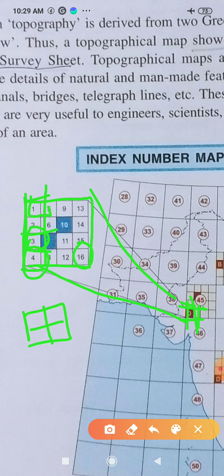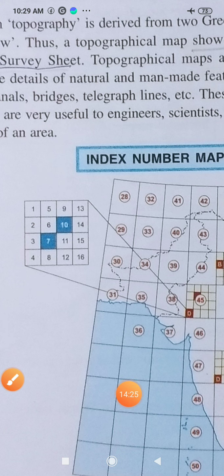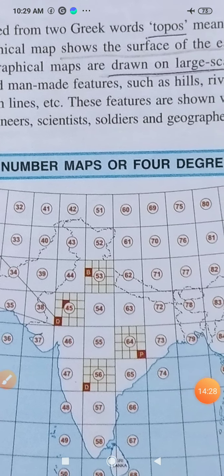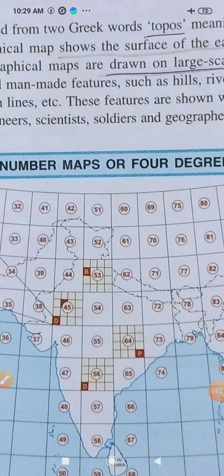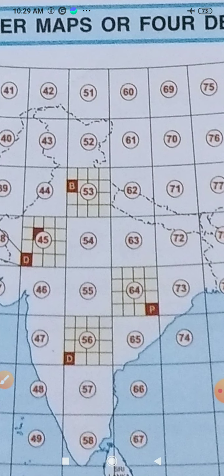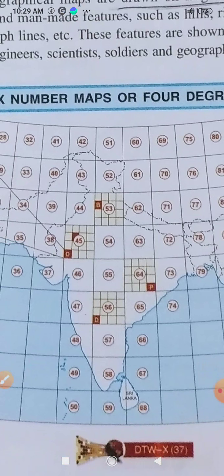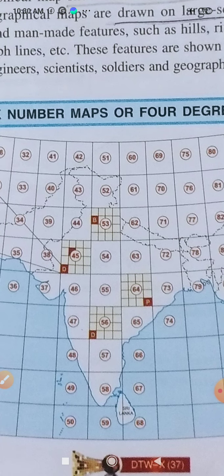But for the time being, please try to understand that a topographical map is nothing but a special, large scale map. They are prepared by the Survey of India department and used for detailed study of a particular region. And how are they prepared? They divide the whole of our region into different national grids, and each national grid covers 4 degrees of latitude and 4 degrees of longitude. In that way they prepare these index number maps.